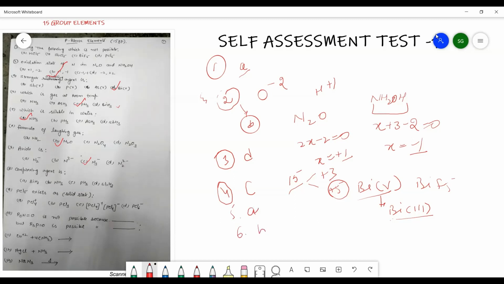For question number 6, the answer is B. For question 7, the answer is C.